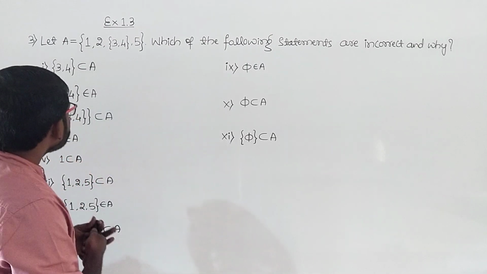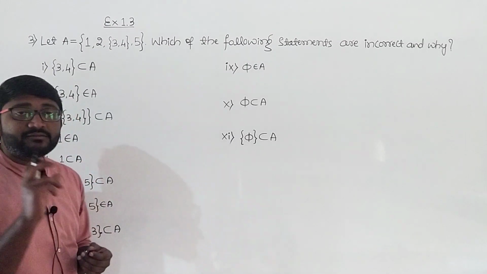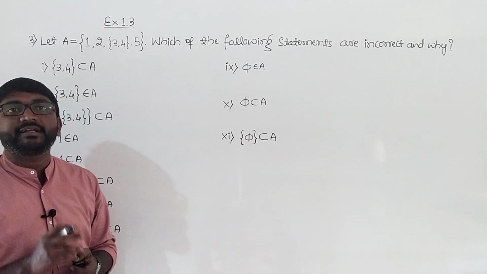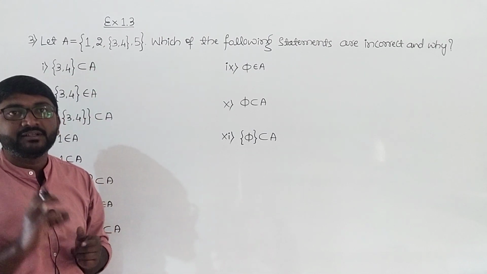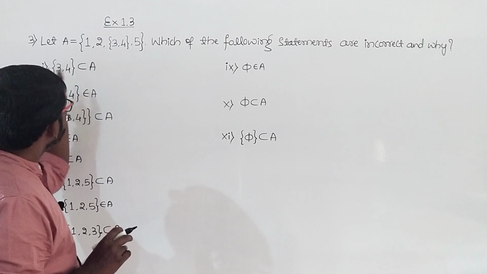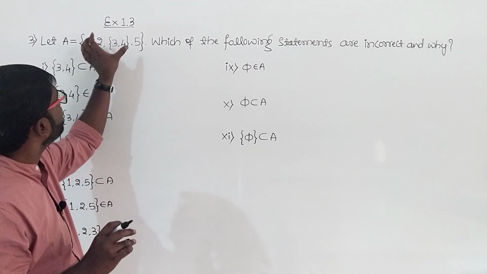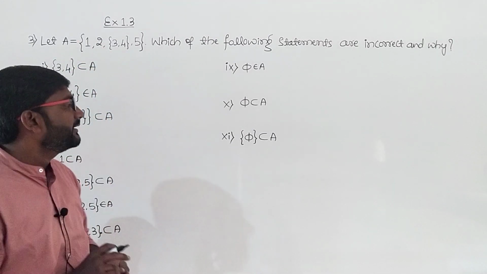So here the first one, it is {3, 4} is a subset of A. So this statement is incorrect because 3 belongs to this set but 3 doesn't belong to the set A. That is why it is incorrect.